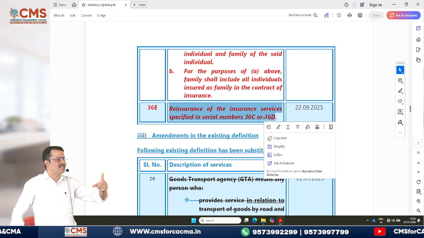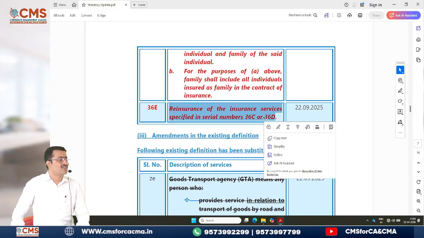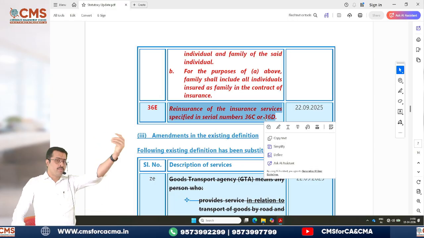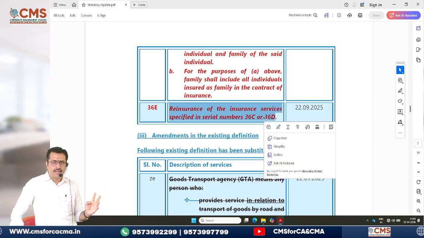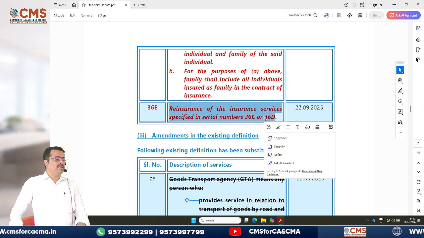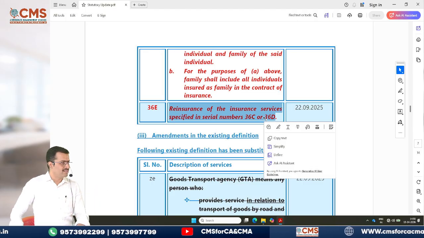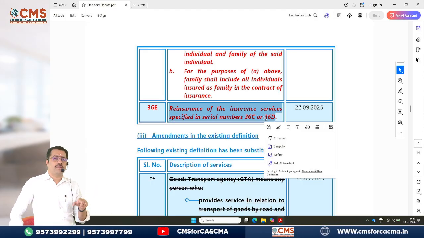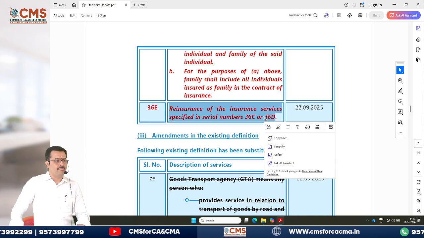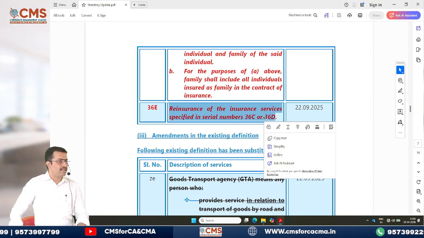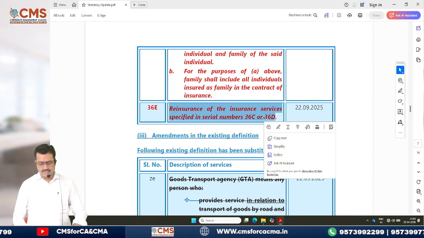What do you mean by reinsurance? Any idea? Reinsurance is nothing but, every year we have to pay premium. That is called reinsurance. So when you pay the premium on those policies also, GST will not be applicable. What they are trying to tell you is, GST is not only applicable for new insurance policies, which are life and health insurance, but they are also applicable to the premiums you pay on those insurances. That is the meaning of this exemption in 36E they have given: reinsurance of insurance services. So please be careful.